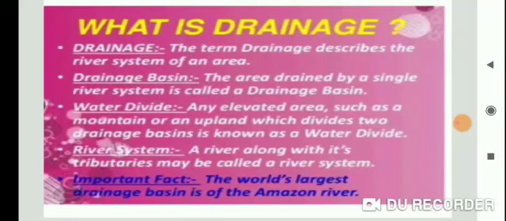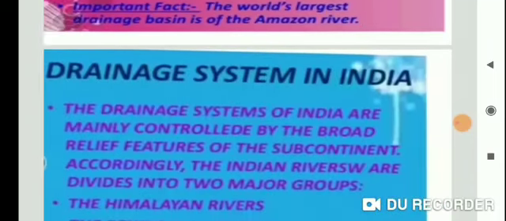And what is the drainage basin? The area drained by a single river system is called a drainage basin. And the last point, the river system: a river along with its tributaries may be called a river system. An example of tributaries: the Indus river system has several tributaries like the Zaskar and Nubra that join it in the Kashmir region. Okay, now next point.